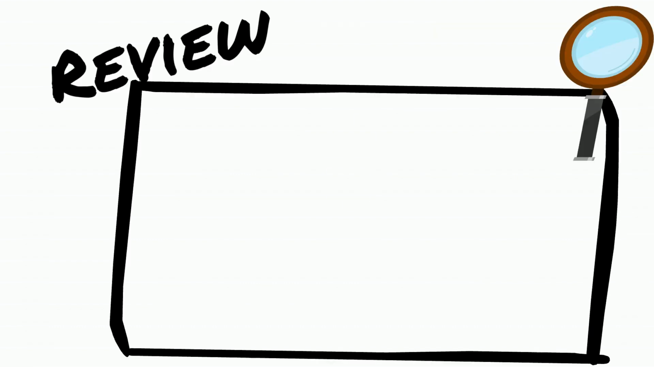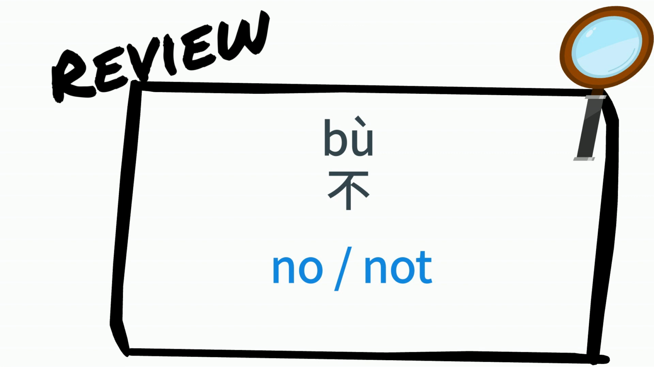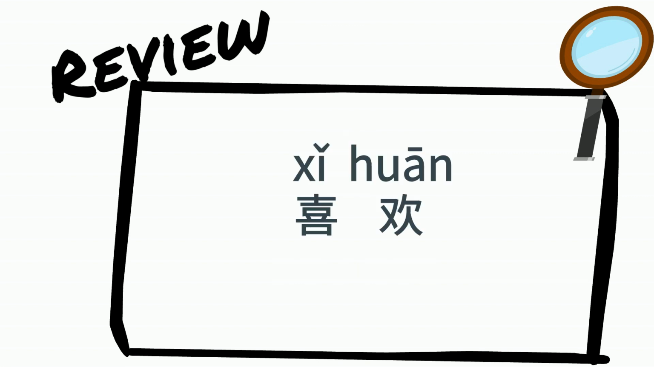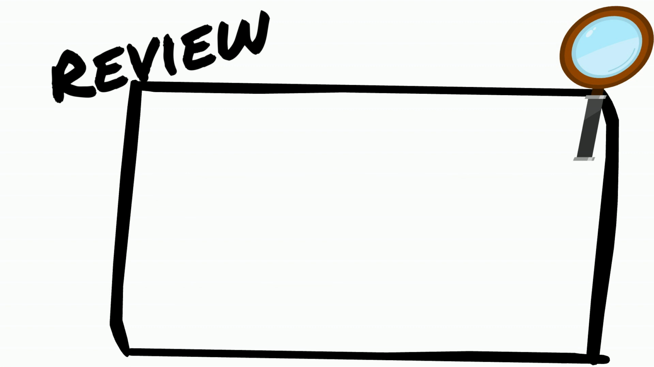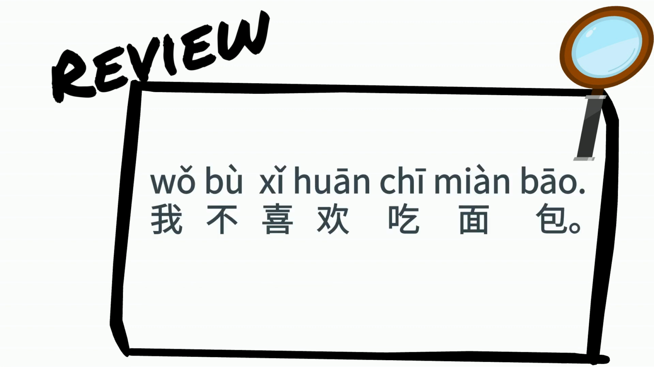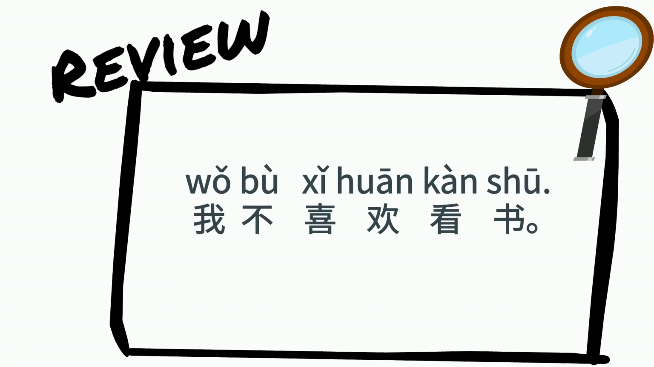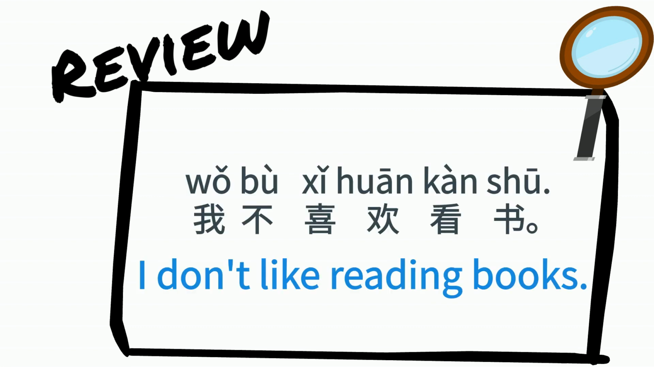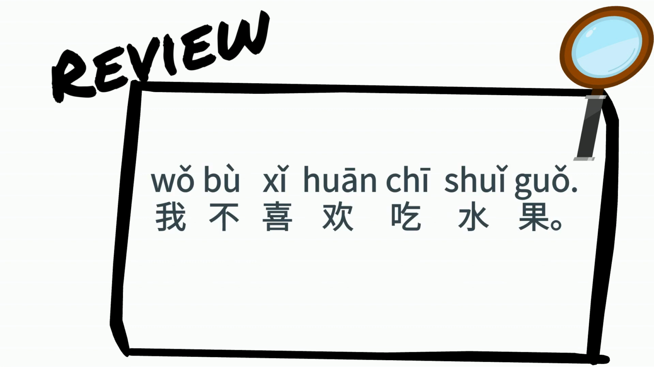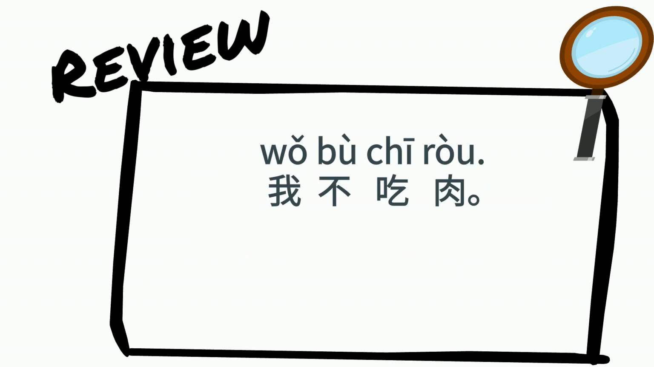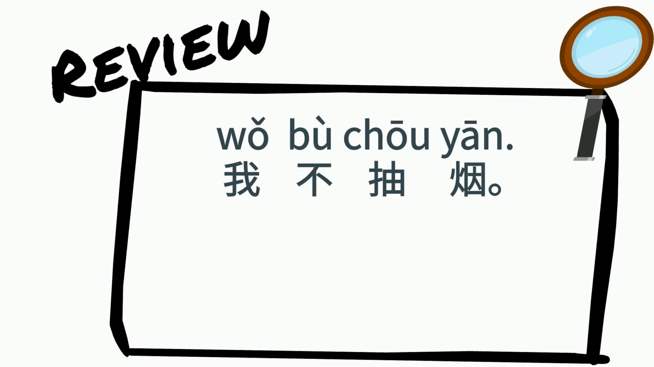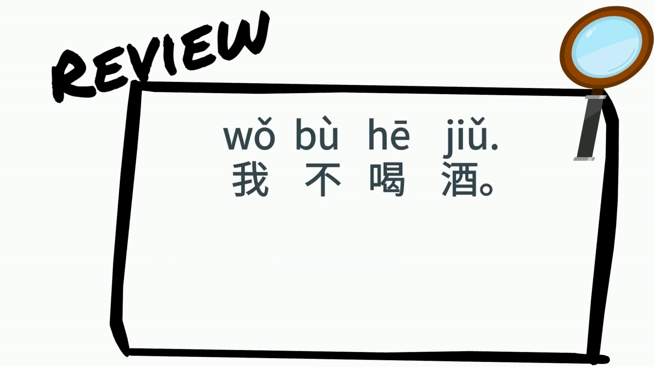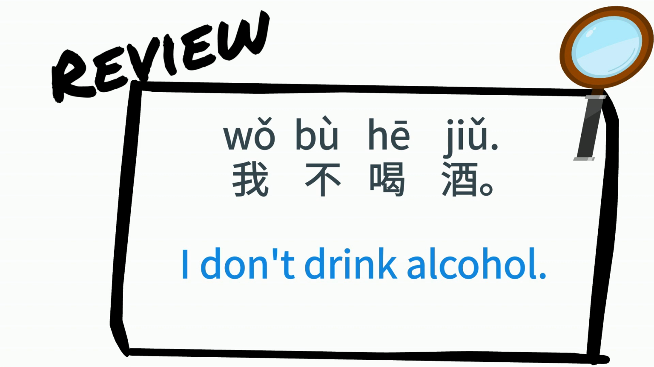Now, let's review. 不 No or not. 喜欢 To like. 你喜欢吃面包吗? Do you like eating bread? 我不喜欢吃面包. I don't like eating bread. 我不喜欢看书. I don't like reading books. 我不喜欢吃水果. I don't like eating fruits. 我不吃肉. I don't eat meat. 我不抽烟. I don't smoke cigarettes. 我不喝酒. I don't drink alcohol.